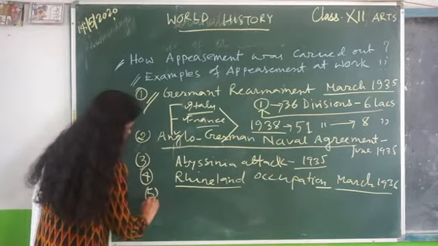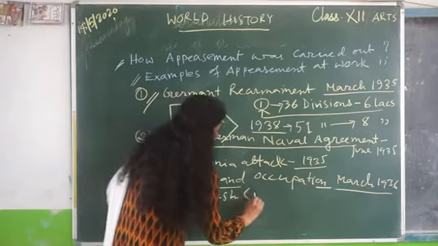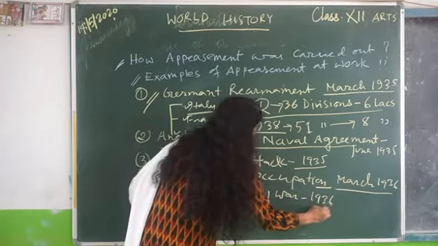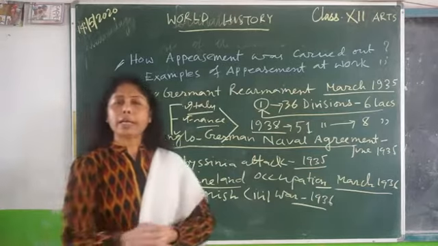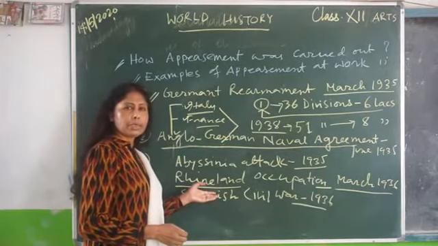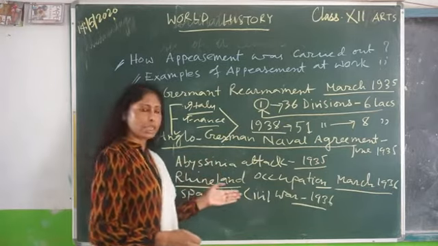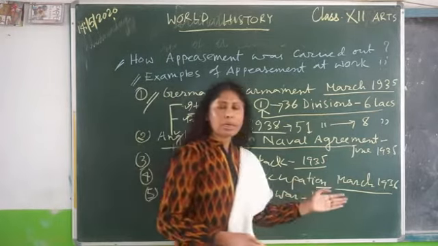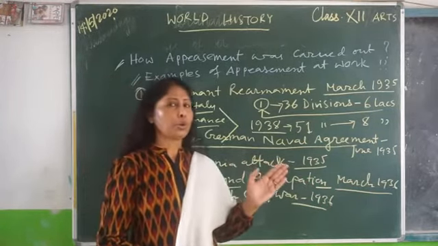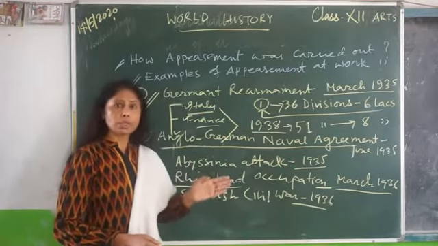Fifth point, Spanish Civil War. It was also in 1936. Neither Britain nor France intervened in the Spanish Civil War in 1936, though Germany and Italy sent decisive help to General Franco to create a third fascist state, not only that but also to destroy communism in Europe.